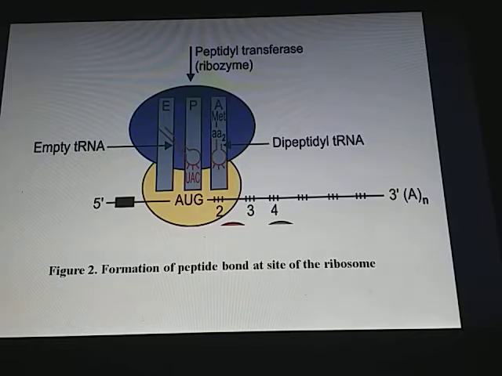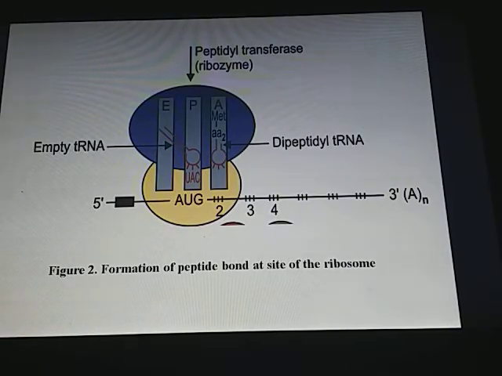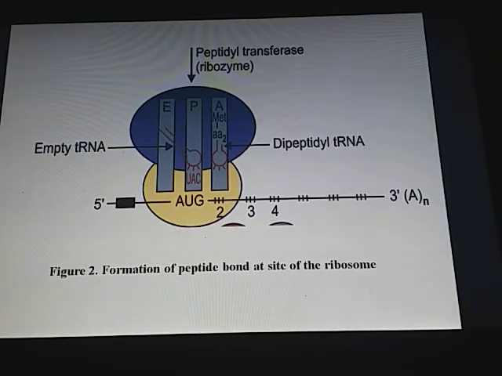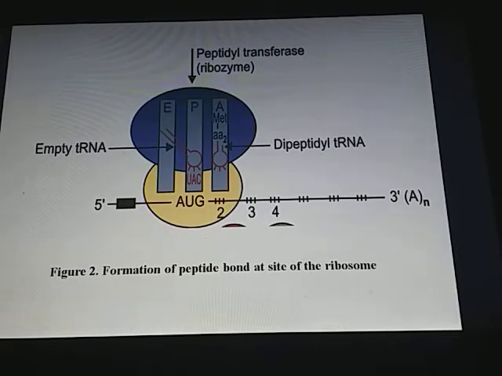This is also a diagram which shows the formation of peptide bond between the amino acids present in the P site and A site. Once the peptide bond is formed, then the uncharged tRNA is removed. Here the formation of peptide bond is in the presence of the enzyme peptidyl transferase.